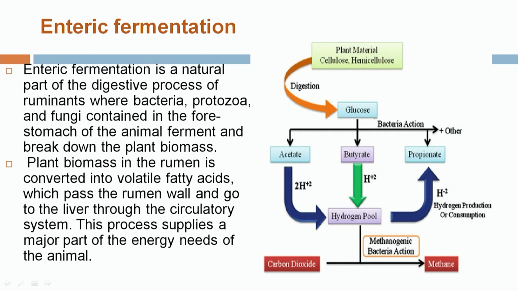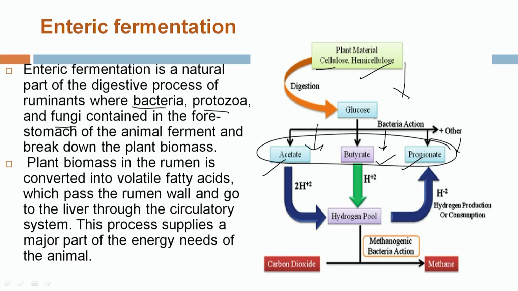Enteric fermentation is a natural digestive process of ruminants, where different microbial populations like bacteria, protozoa and fungi break down the structural carbohydrates like cellulose and hemicellulose of the plant into different volatile fatty acids, that is acetate, butyrate and propionate. All these volatile fatty acids, via the circulatory system, reach the liver, which is a major source of energy for the animal.